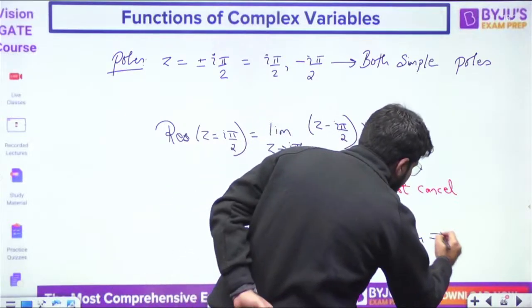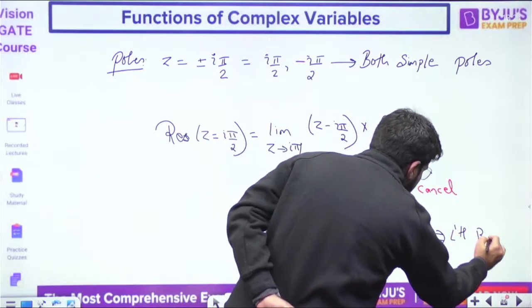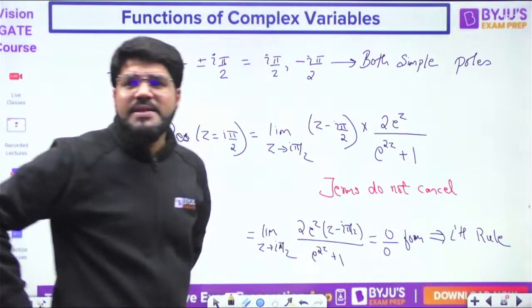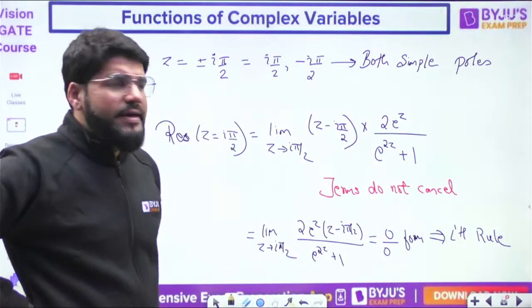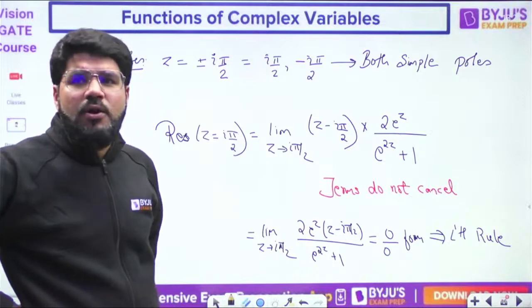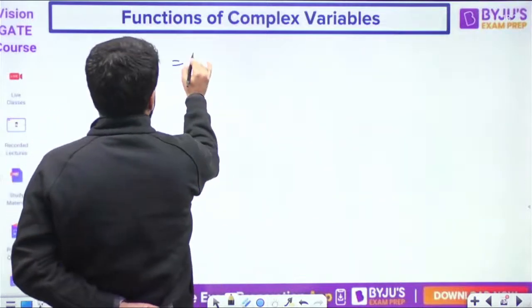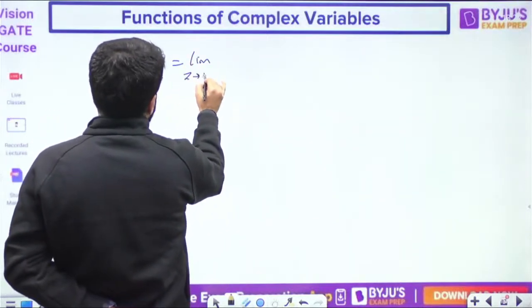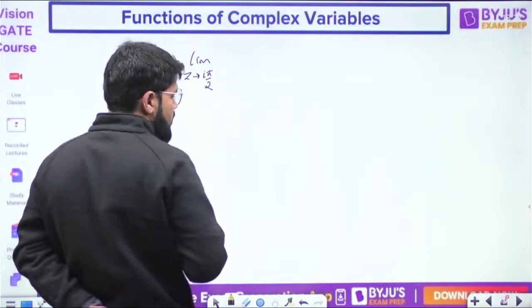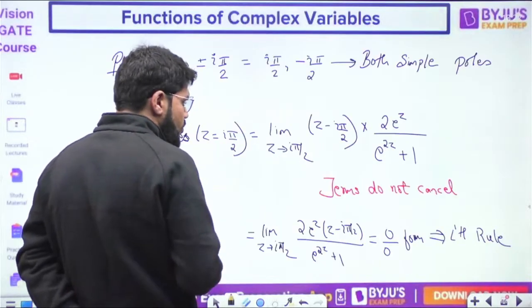And if you have 0 by 0 form, you will go to the L'Hospital rule. You have the 0 by 0 form, you can go to the L'Hospital. Here the terms do not cancel, so you have to go to the L'Hospital rule. Okay, so this is going to be limit z tending to i pi by 2.